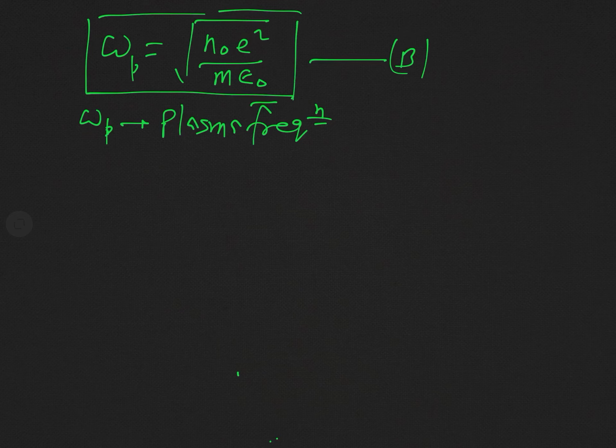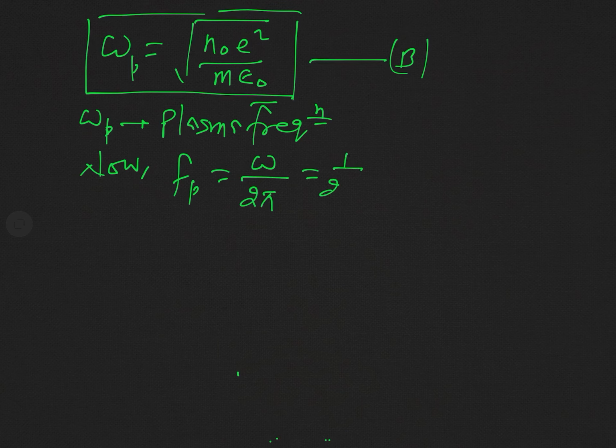Now, this is cyclic frequency, and if we have to define the regular frequency, so now you know the regular frequency, if it is denoted by Fp, this will be simply omega divided by 2 pi.